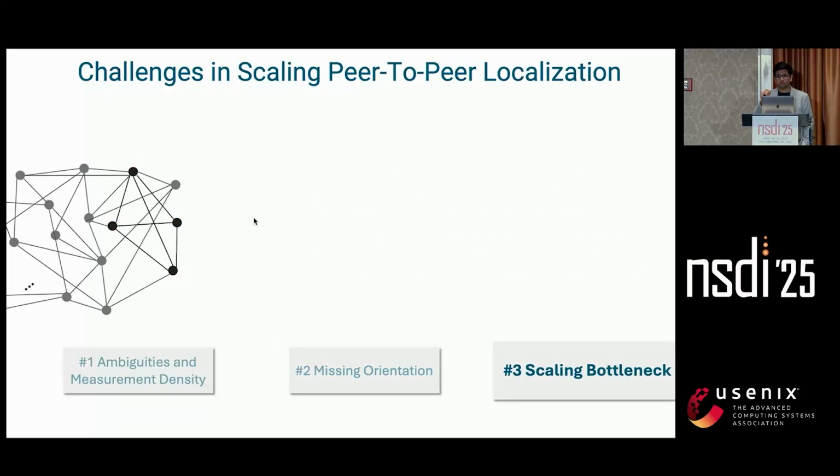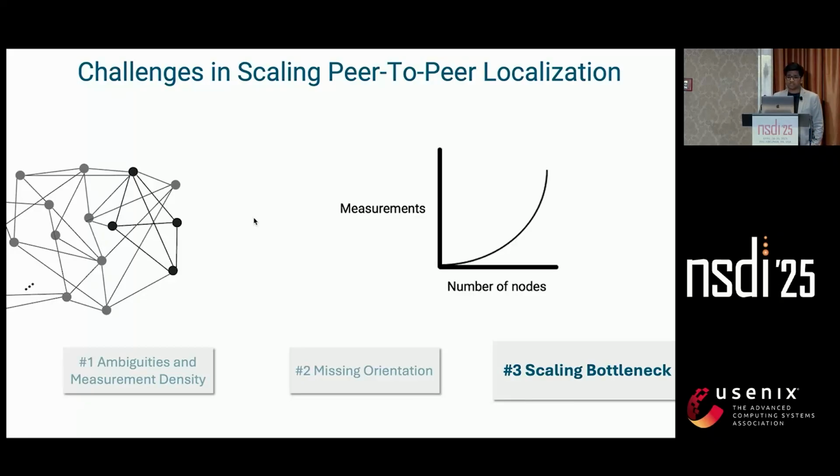And the third and the most important challenge is scalability, which is that as the network grows, so does the number of measurements needed to maintain rigidity. And each measurement involves communication, which takes finite time. And as the network gets bigger, this communication overhead grows rapidly.